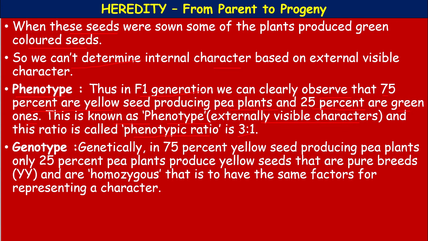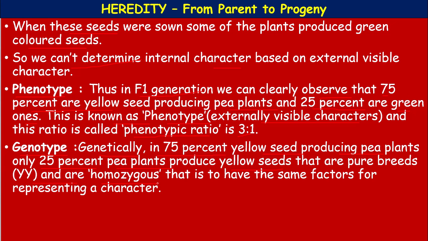Next one is genotype. What is the genotypic ratio? Genotype means genetically. In the 75% yellow seed producing pea plants, only 25% of the pea plants produce yellow seeds that are pure breeds and are homozygous, means capital Y capital Y. How many produce the capital Y homozygous?